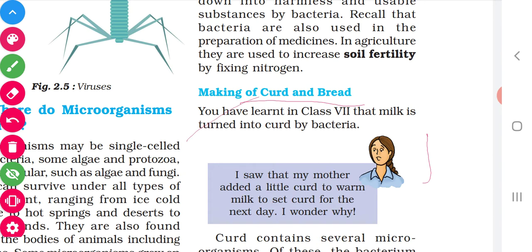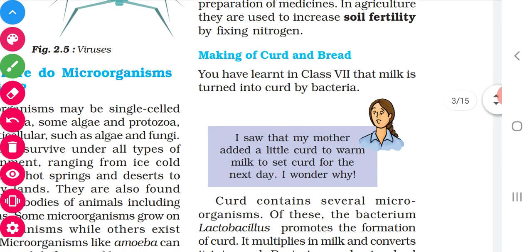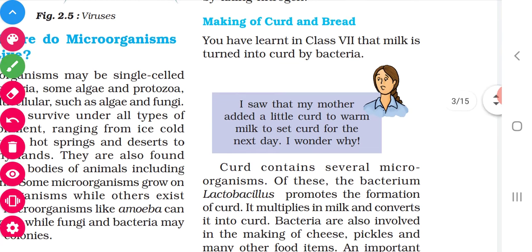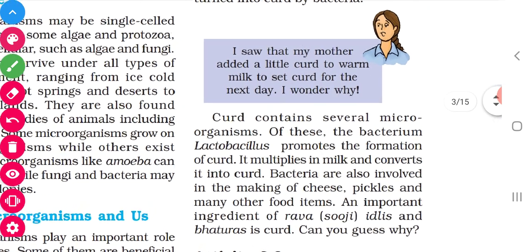Milk is turned into curd by bacteria, isn't it? Yes. There are some bacteria that promote milk into curd. See Pahali, how does your mother set curd? She will take warm milk and add a little amount of curd and close it. After leaving it for 5 hours or 12 hours, the whole milk will be turned into curd. Isn't it, children? Yes. Underline the word.